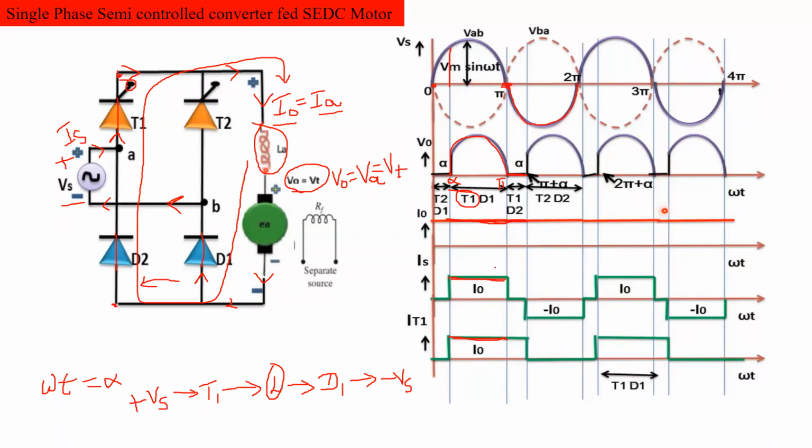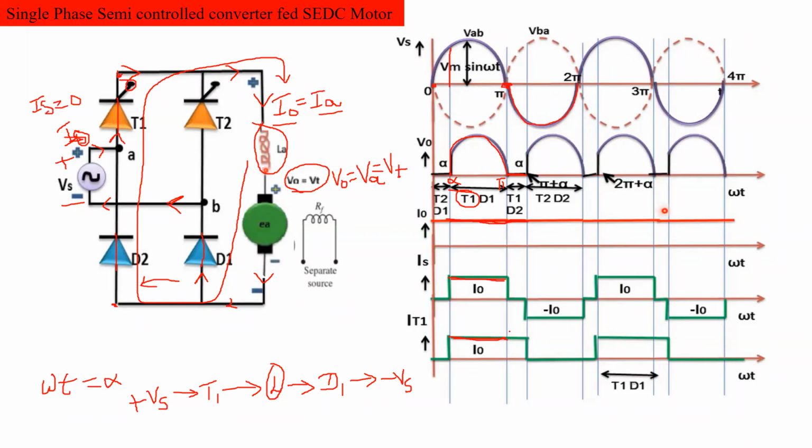Clear? So then what about the supply current? Now the load circuit is not getting any current from the supply, so that's why Is is equal to 0.